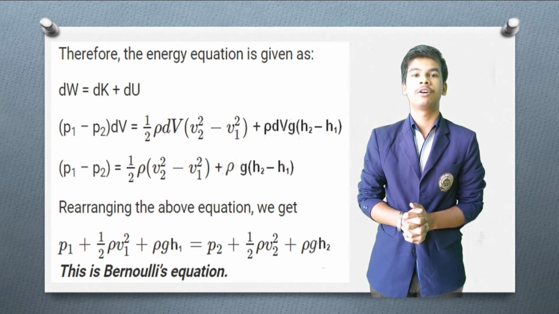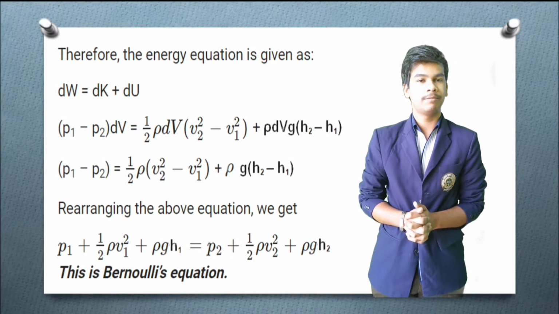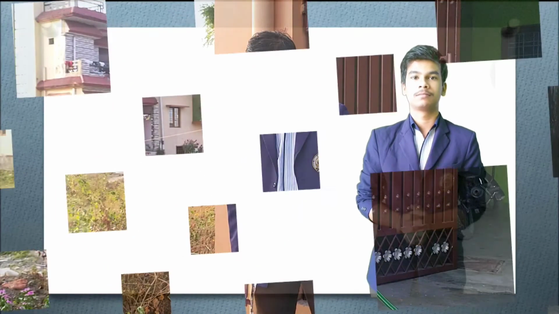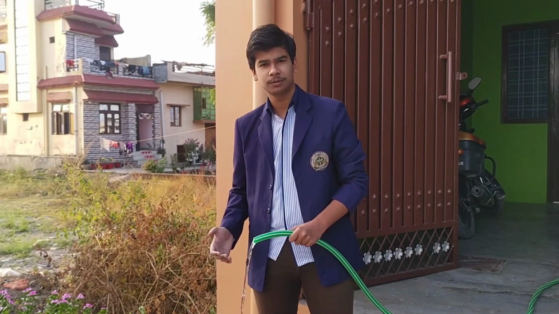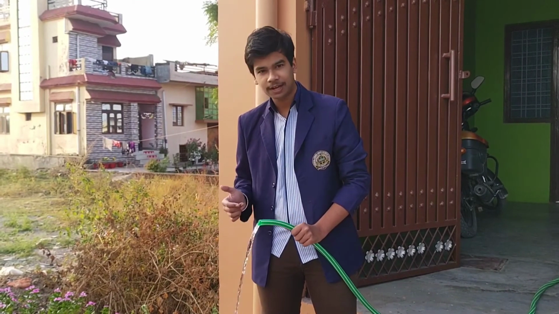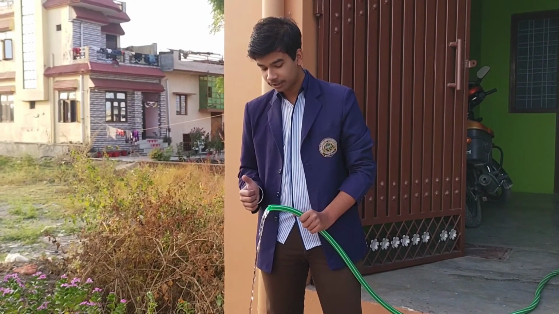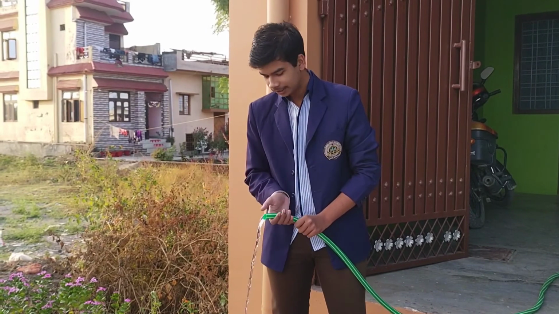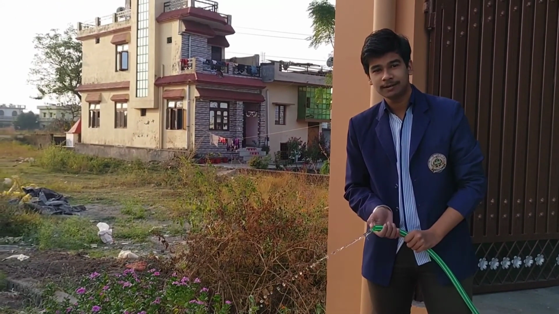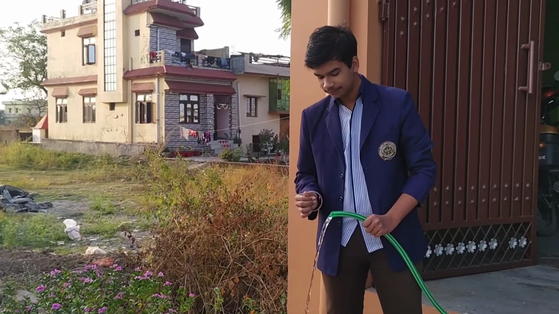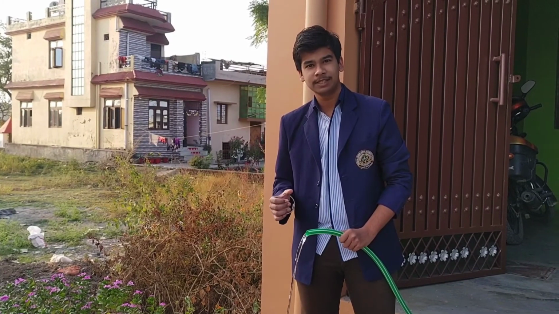It is a very important formula in all fields of fluids, very important for the mechanics of fluids. So you can see that I have a pipe and water is flowing through it. So let's see what happens if I increase the area of cross section of the pipe. See, if I increase it then the pressure of the water is increased. This shows that if I decrease the area of cross section of the pipe, the water flow per second will be constant.